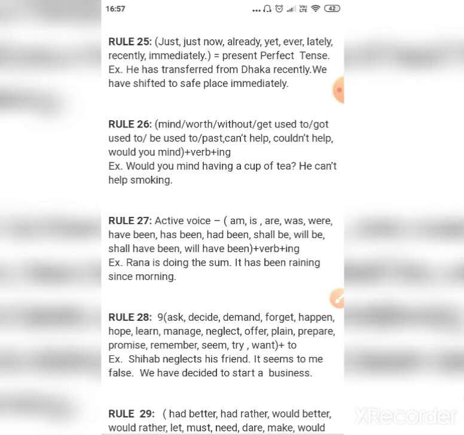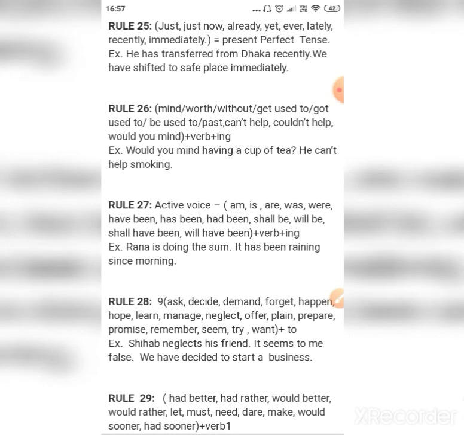Rule number 26. All these words which are there in the brackets are followed by first form of verb, like mind having, help smoking. So rule number 27, active voice, if there are these words which are there in the bracket, they are always followed by first form of verb plus ing.